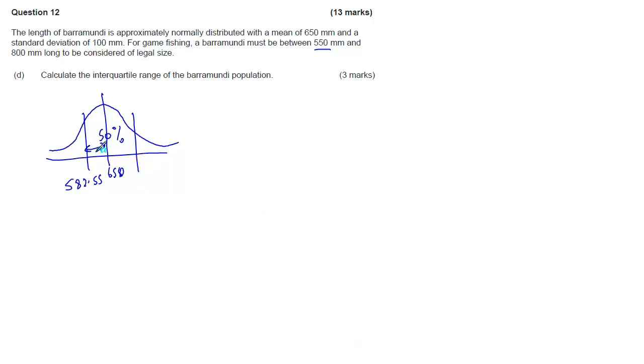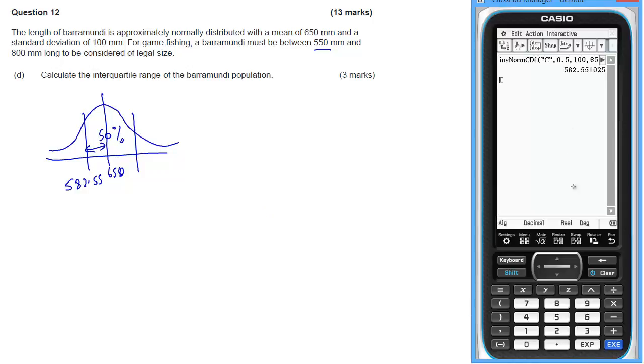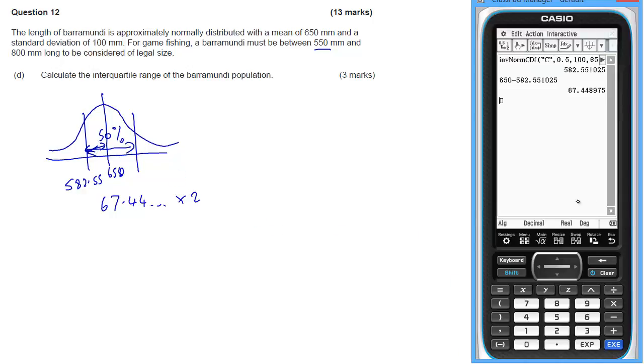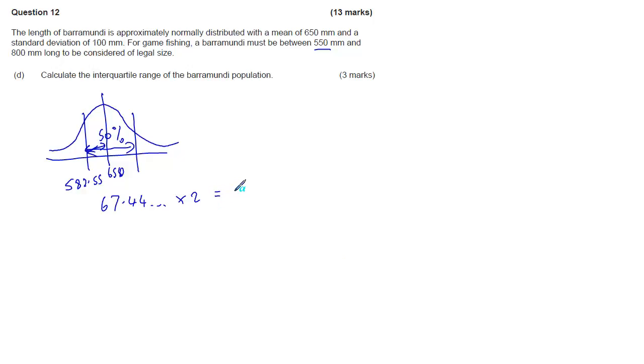So the distance here is going to be 650, take away the last answer, so 67.44 and so on. And then we need to times that by 2 to get the whole range there. So we're just going to multiply that by 2, and that will give me 134.9 millimeters.